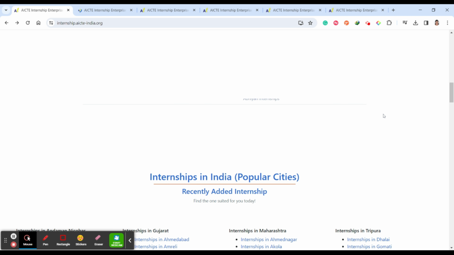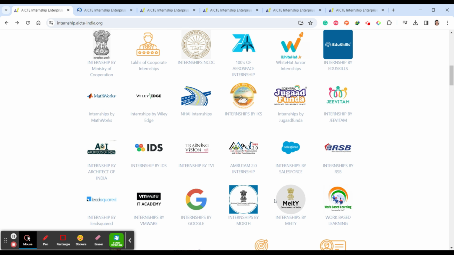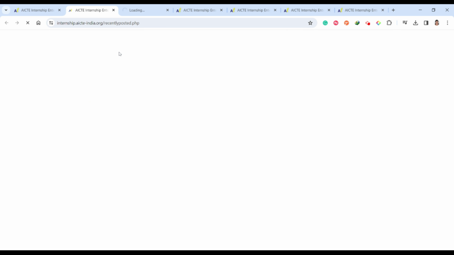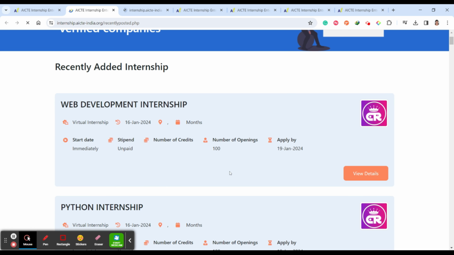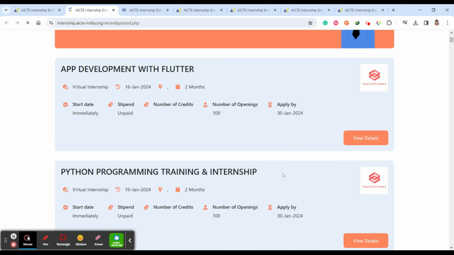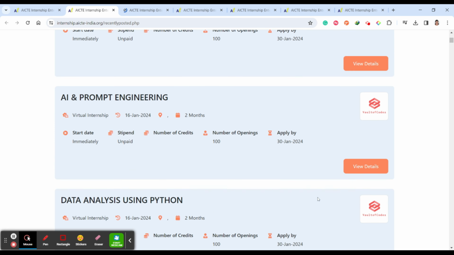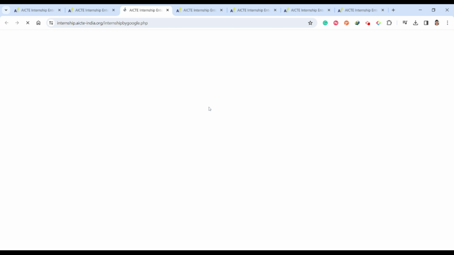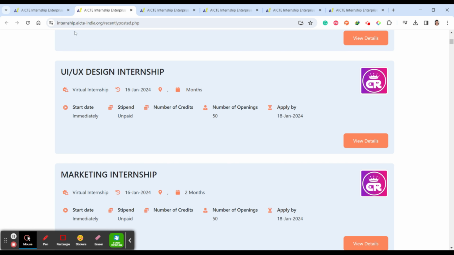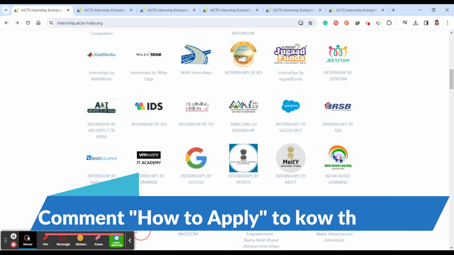Or else, if you are very specific about any company, for example, if I wanted to go for an internship by Google, then select Google internship here. Here you can see any relevant internships related to Google. Okay, no internship found under Google as of now. But recently I have posted the internship details for Google, that is STEP, STEP 2014. So please go and watch that.